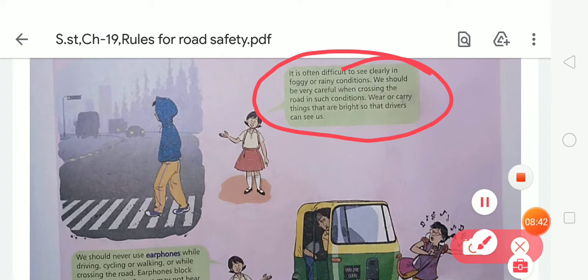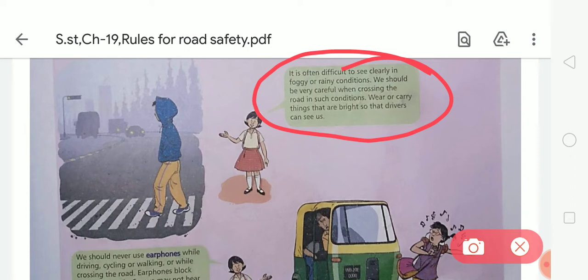Now look at the next. It is often difficult to see clearly in foggy or rainy conditions. We should be careful when crossing the road in such conditions. Wear or carry things that are bright so that drivers can see you. So students, it is very difficult to see clearly in foggy or rainy conditions, and we should be very careful when crossing the road.